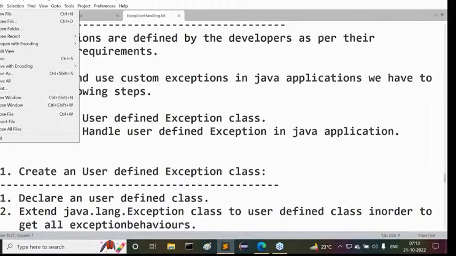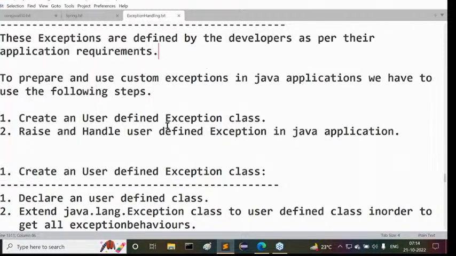What exactly is advanced Java? What is the need of this advanced Java? What do we have to understand inside advanced Java? All these concepts today you are going to understand.